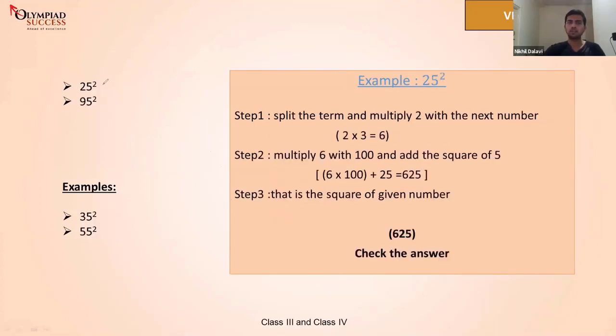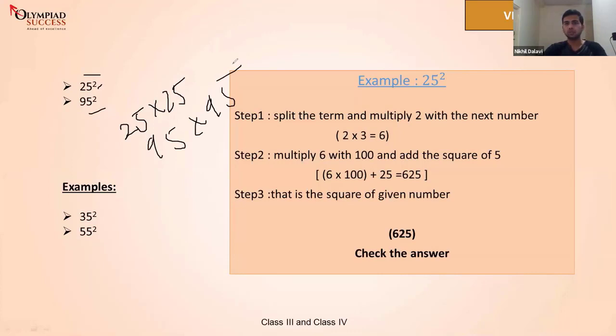So here it is squaring of a number. Do you guys know what is squaring a number? Yeah, great. So what do you mean by square of 25? 25 square is nothing but 25 times 25. That's nothing but squaring a number. So you multiply it by the power given here. So 95 square is nothing but 95 times 95. Let's see how you can do it in a Vedic way.